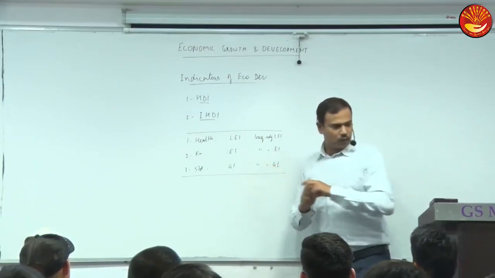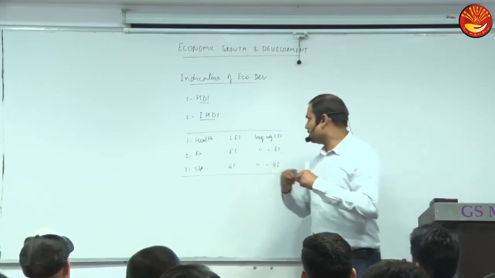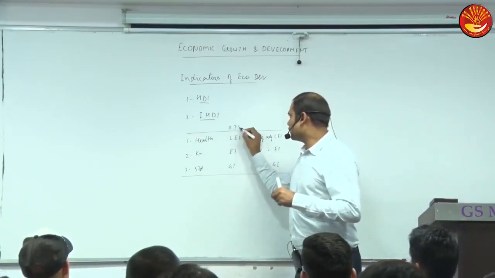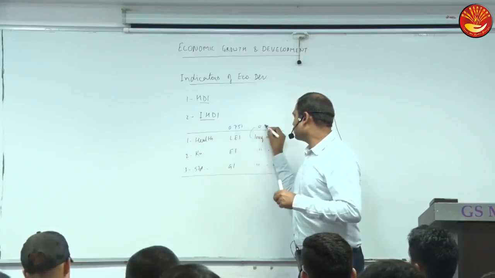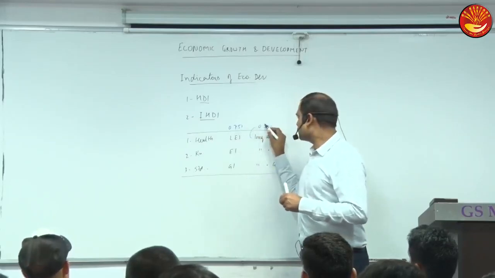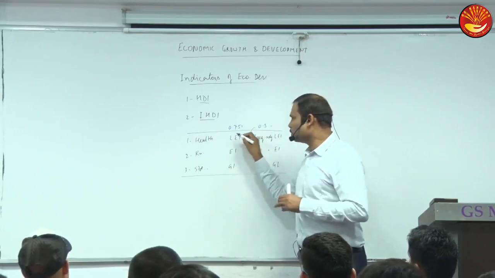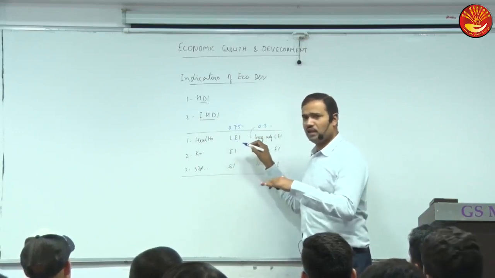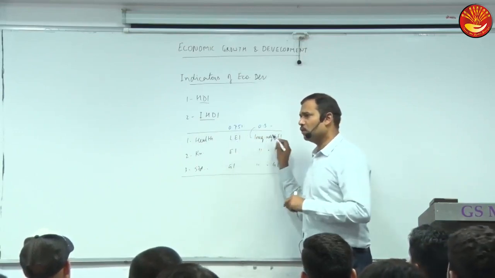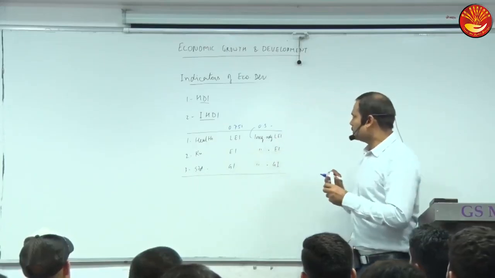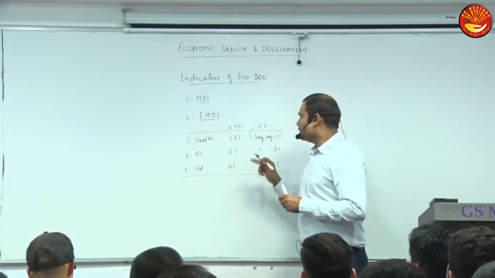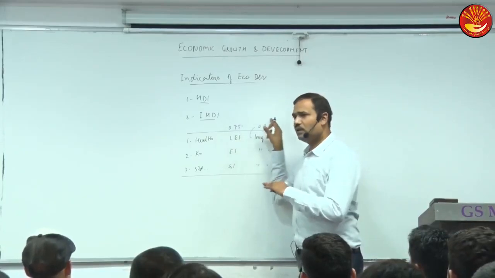As I told you, the value for India, for example, in LEI is 0.751, and the adjusted value here is 0.5 something. So why have we made a discount? Because everybody doesn't live exactly the same number of years. Variation is there, and more variation means more discount we have to make. So how do we make the discount? And if there is no inequality, then its value will be the same.